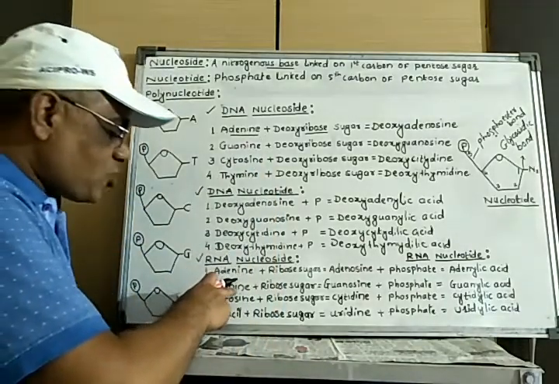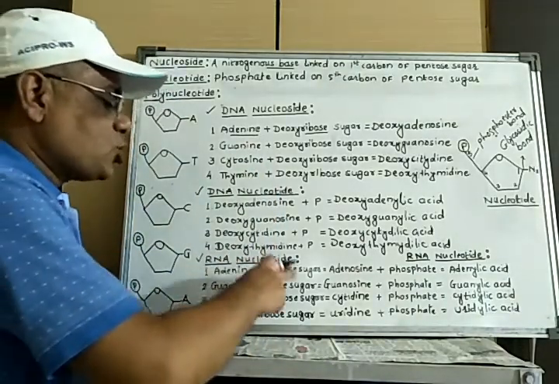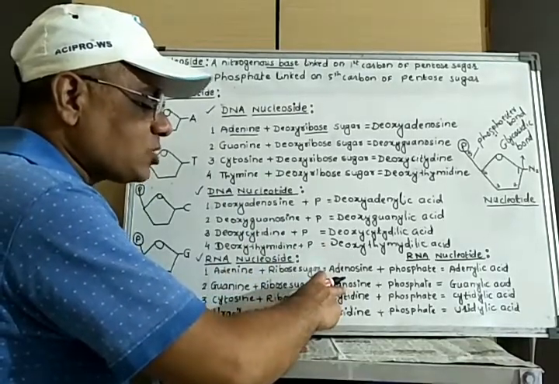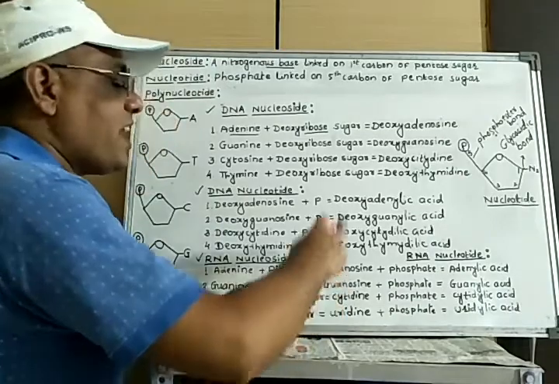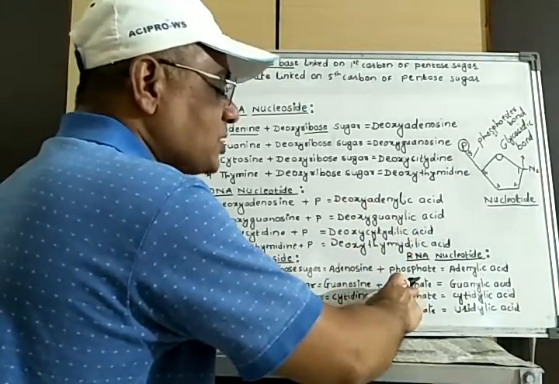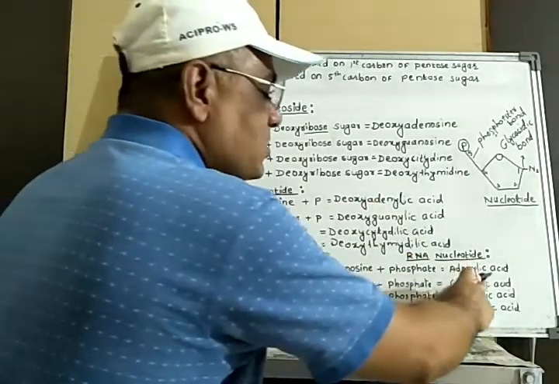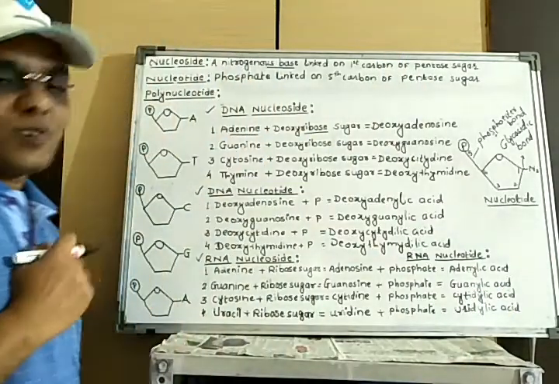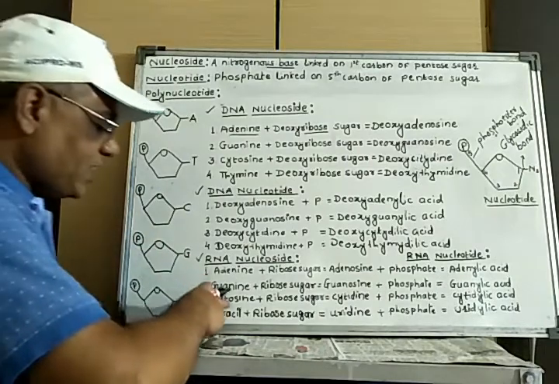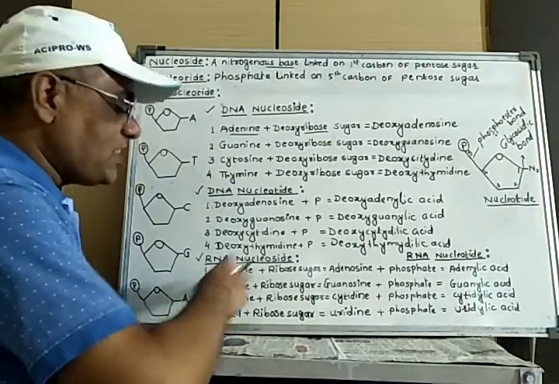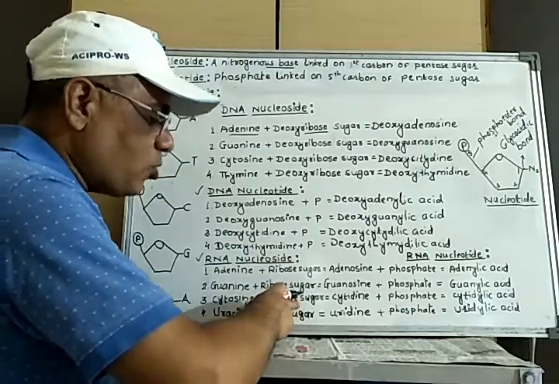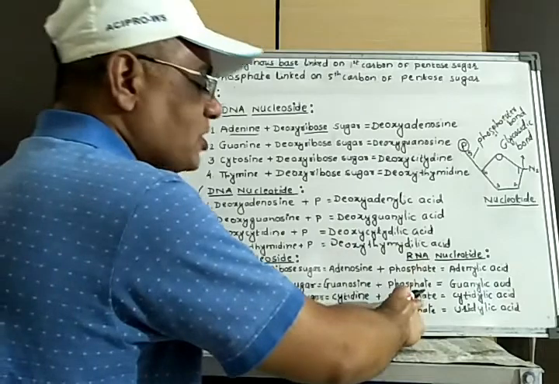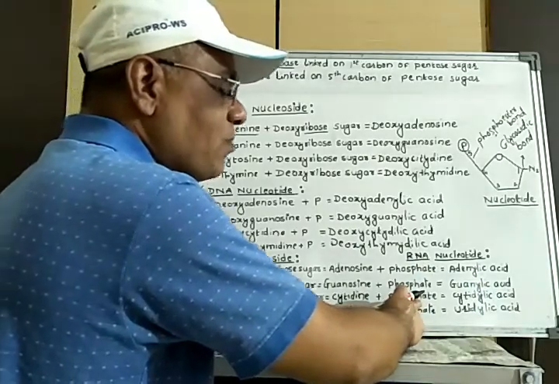Second, nitrogen base is guanine, sugar is ribose, formation of nucleoside that is called guanosine, and on that guanosine, when the phosphate group is linked, there is formation of guanylic acid, the second nucleotide in RNA. The third one: nitrogen base is cytosine, sugar molecule is ribose, nucleoside is cytidine, on which the phosphate is linked at the carbon number 5th.